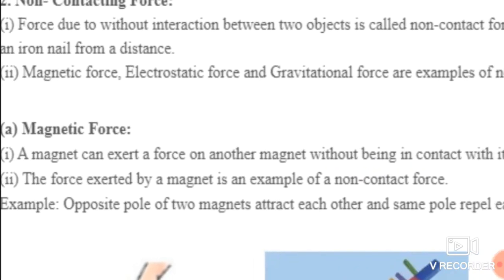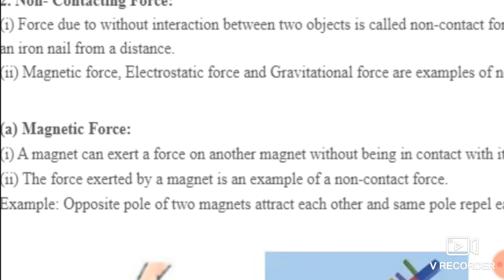Again I repeat, just like contact forces, non-contact forces also have three subtypes: the magnetic force, electrostatic force and gravitational force. Okay, so let us see one by one what these forces are and what the effects of these forces are. First one is the magnetic force.